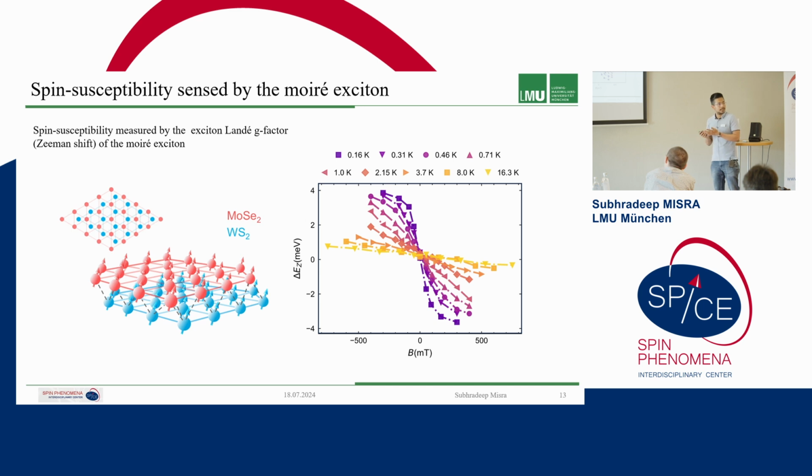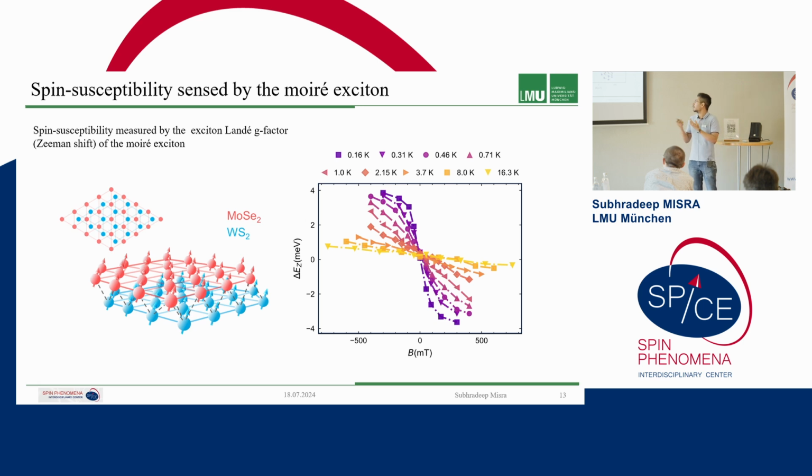Here we can measure the susceptibility in two ways. One is the magnetic circular dichroism, which looks at the optical contrast when you collect from sigma plus polarization and sigma minus polarization. Another is the exciton g factor, which is the Zeeman shift of the excitons.